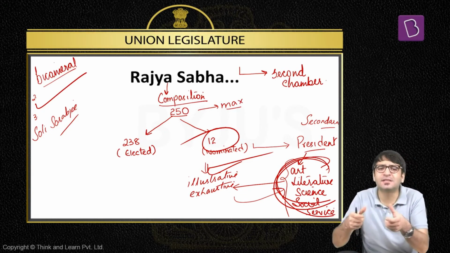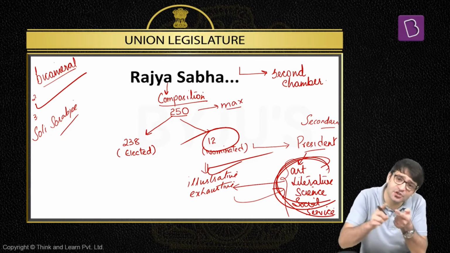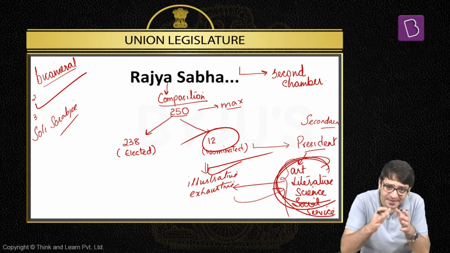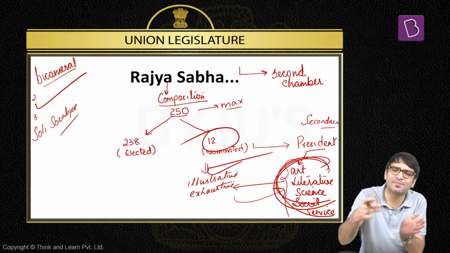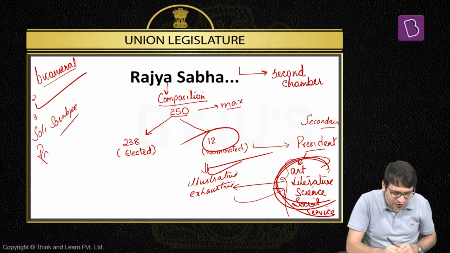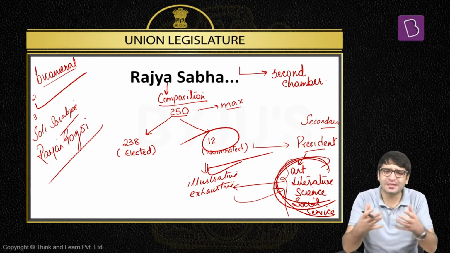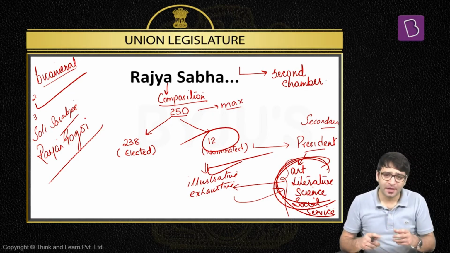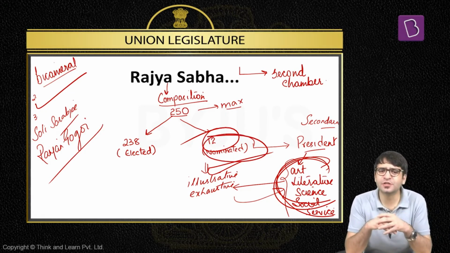Illustrative in the sense that only examples are provided. Examples in the sense that the Constitution says the President may nominate MPs to Rajya Sabha from fields such as art, literature, science, social service. That means the President can go beyond these criteria as well and nominate any person who has done something exceptional in his own field. And that is how former Chief Justice of India, Justice Ranjan Gogoi, was also nominated to the Rajya Sabha by the President of India. Few months after his retirement as the Chief Justice of the Supreme Court of India, Ranjan Gogoi became the first former Chief Justice of India to be nominated to Rajya Sabha. Prior to Justice Ranjan Gogoi, we have had instances such as Justice Ranganath Mishra. He was also part of Rajya Sabha.